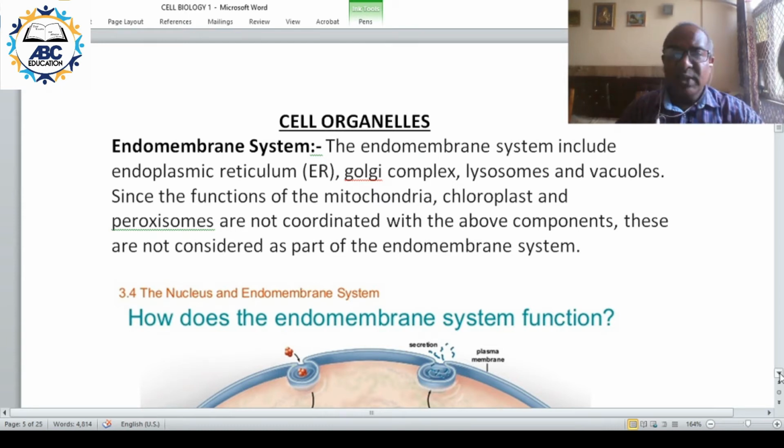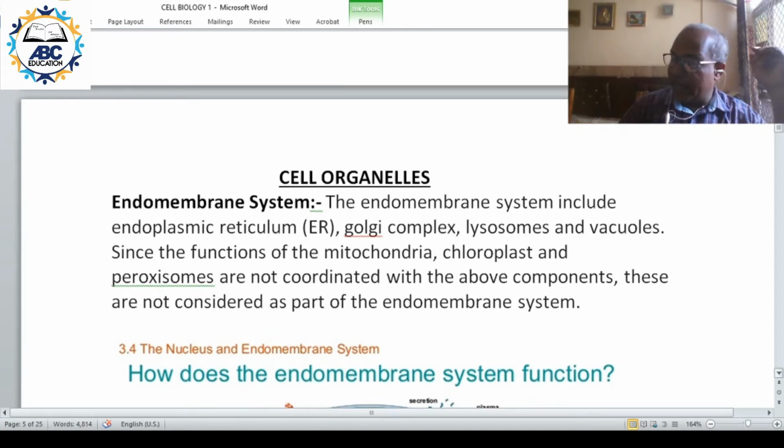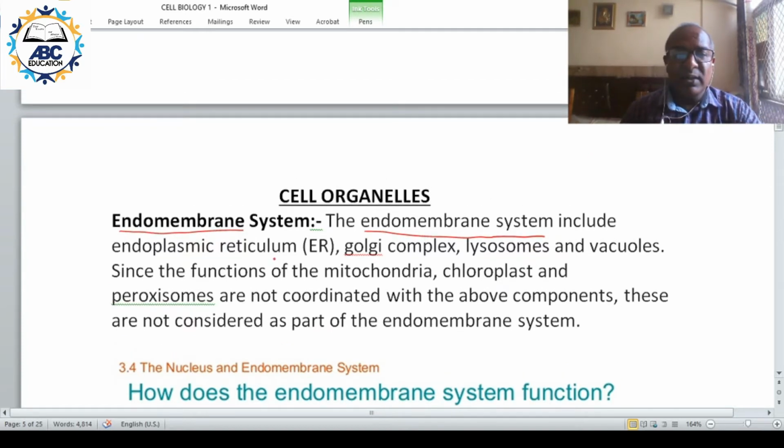Inside the cell, you have a thing called the endomembranous system. Endo means inside, membrane you all know, membranous system. So what are these endomembranous systems? If you go into the endomembranous system, these are endoplasmic reticulum, Golgi, lysosome, vacuoles, etc.